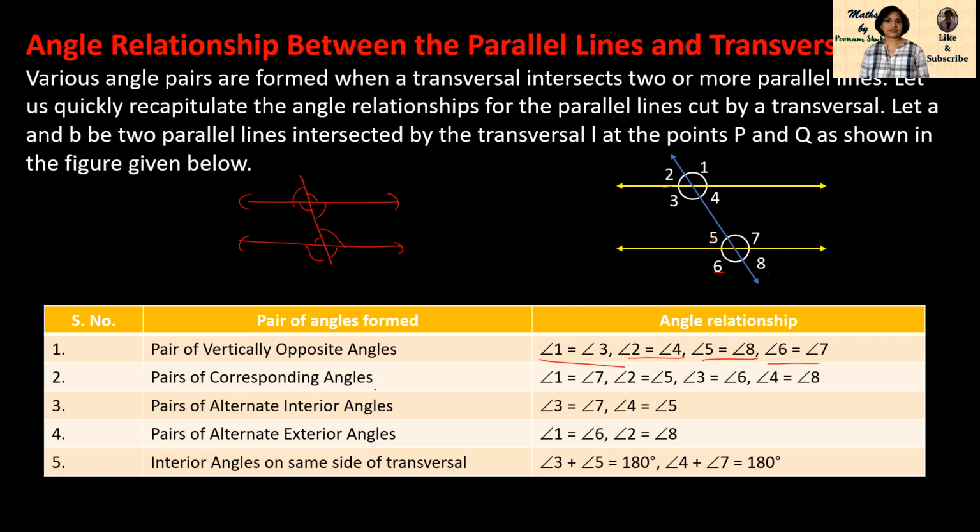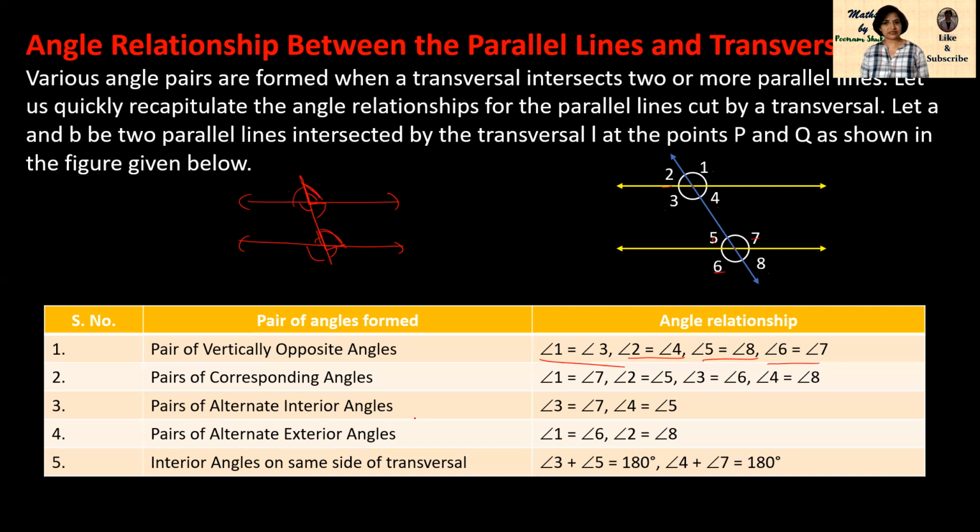Pairs of corresponding angles. What are corresponding angles? These are the corresponding angles. This angle and this angle. How many pairs of corresponding angles? Here we see that angle 1 and angle 7 are corresponding angles. Angle 2 and angle 5 are corresponding angles. Angle 3 and angle 6 are corresponding angles. Angle 4 and angle 8 are corresponding angles. So there are four pairs of corresponding angles.